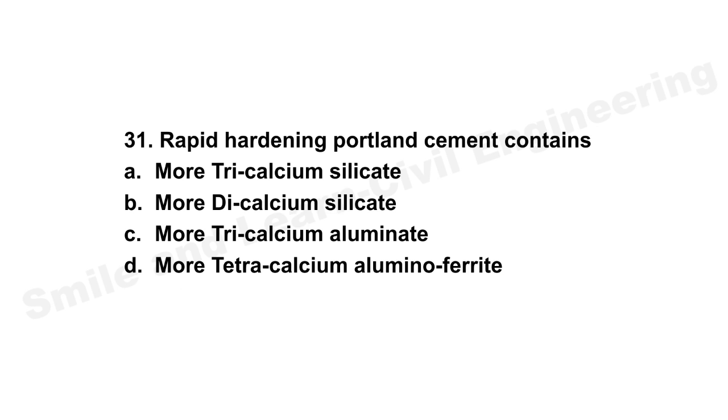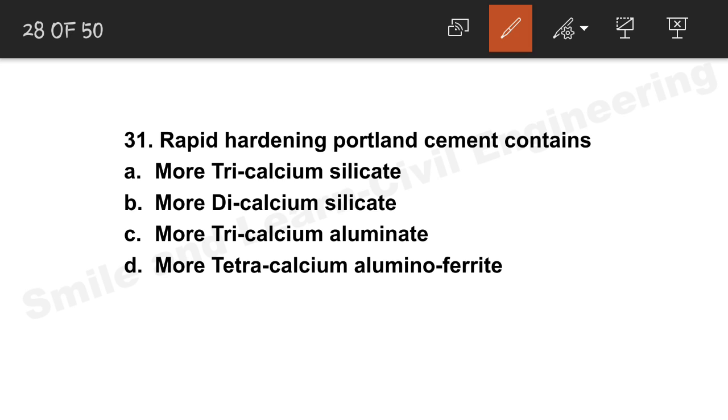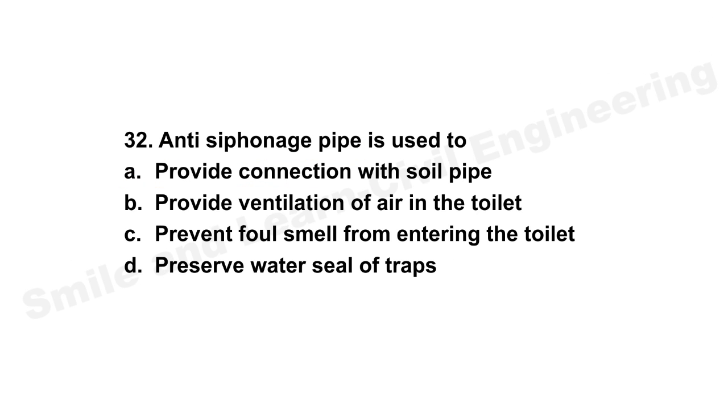Question number 31. Rapid hardening Portland cement contains, since it is rapid hardening, more C3S, more tricalcium silicate, okay. Since this gives the early strength or early hardening, it is different from quick setting. Don't get confused about quick setting and rapid hardening. This is a very important question, okay. Let's move on to question number 32.